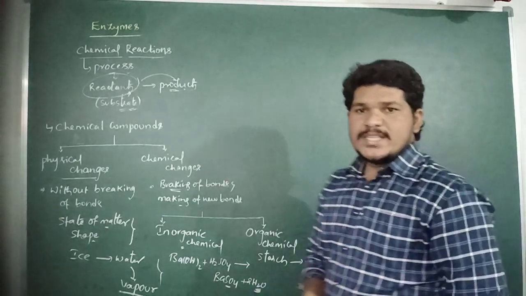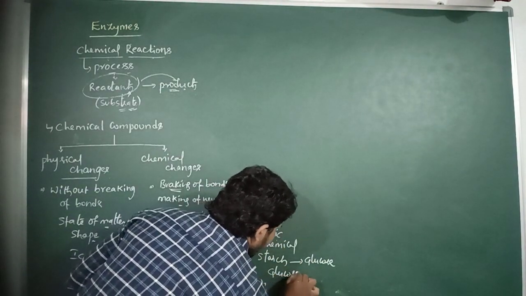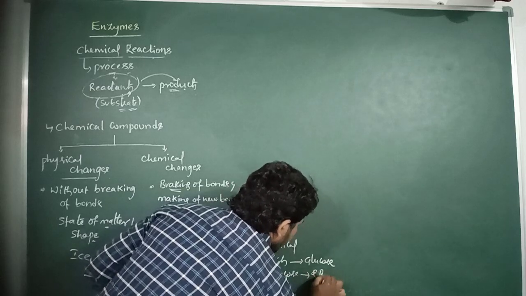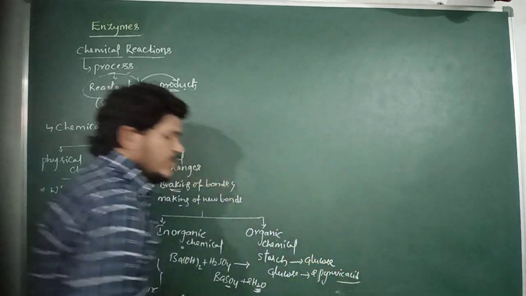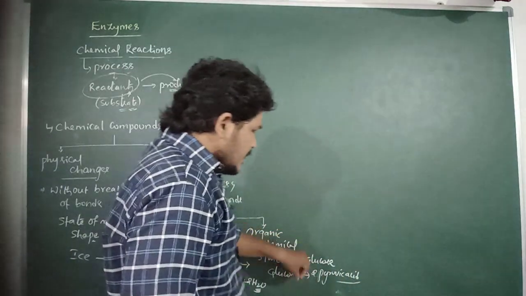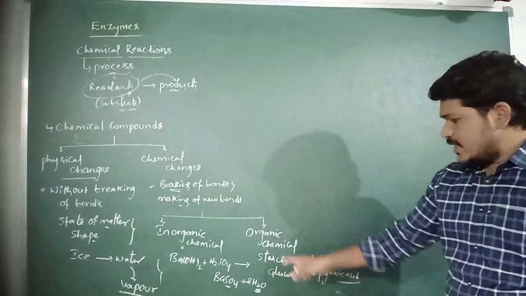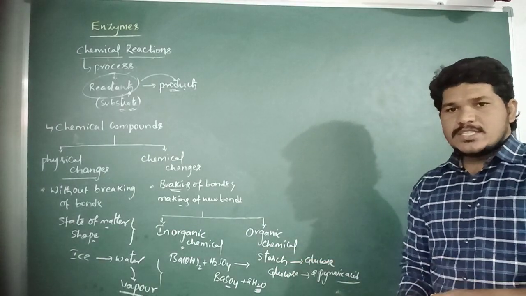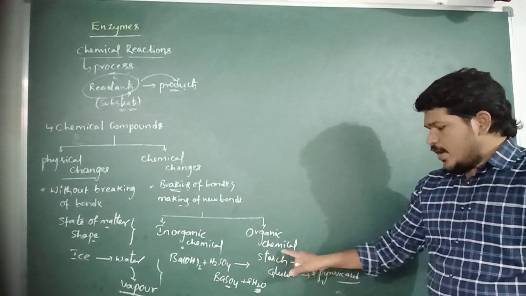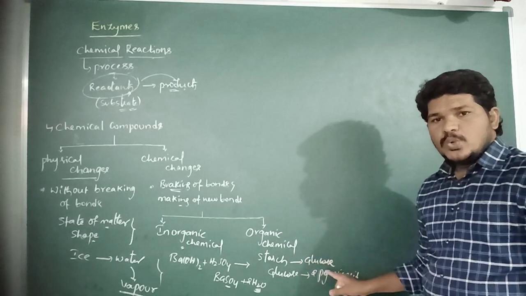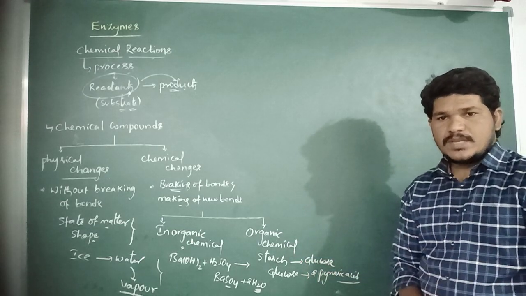One more example of a chemical reaction is glucose being oxidized into two molecules of pyruvic acid. This is also an organic chemical reaction. Starch and glucose are both organic compounds. Starch is a polysaccharide which is hydrolyzed into glucose molecules by different kinds of enzymes.